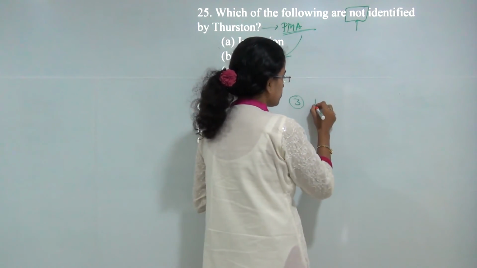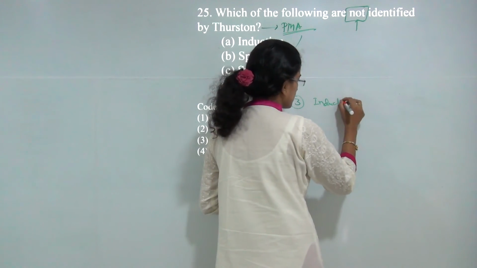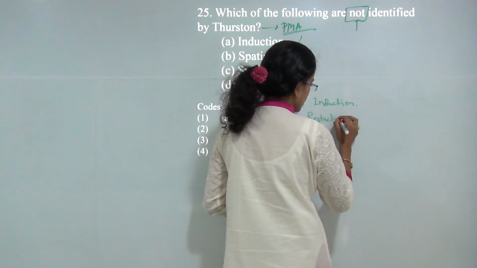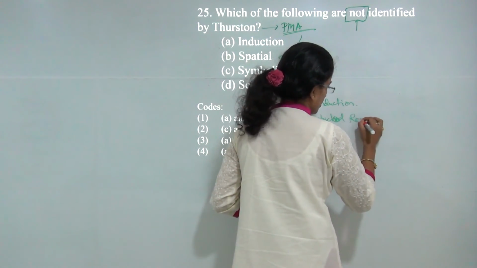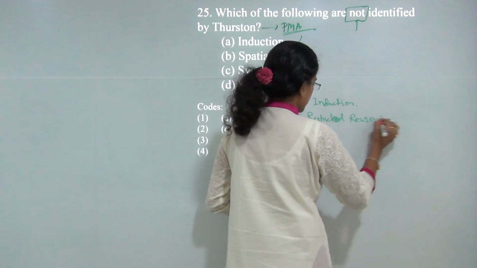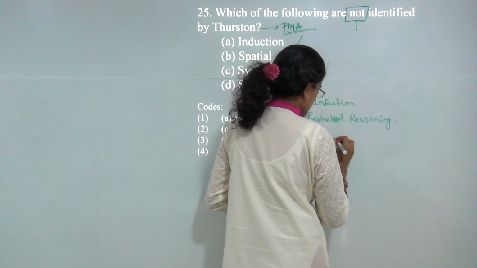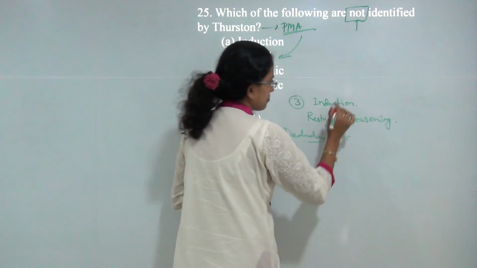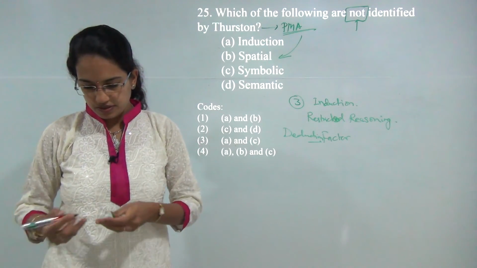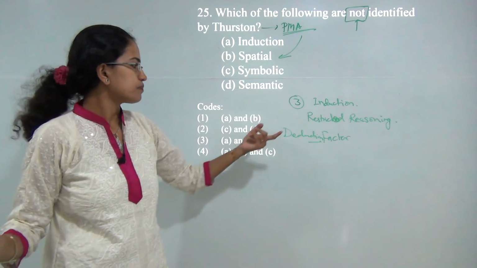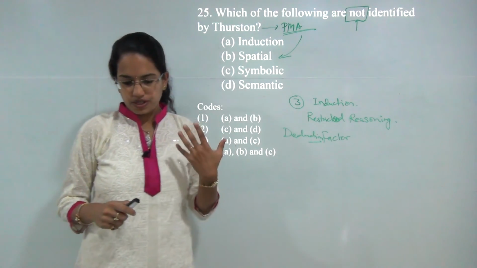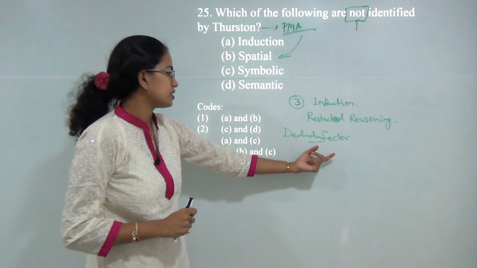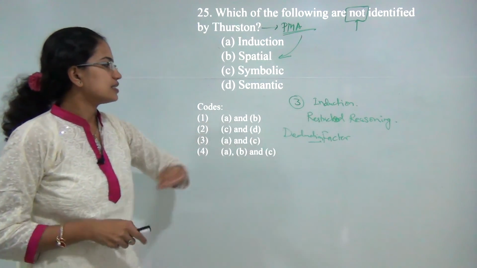The first was induction. Then you have restricted reasoning. And finally you had the deduction factor. So under the induction factor, he talked about number series, the various tabular concepts, the analogies. Under the deductive factor, he talked about mechanical movements and figure diagram correlations kind of things. So these were the three factors that he explained.